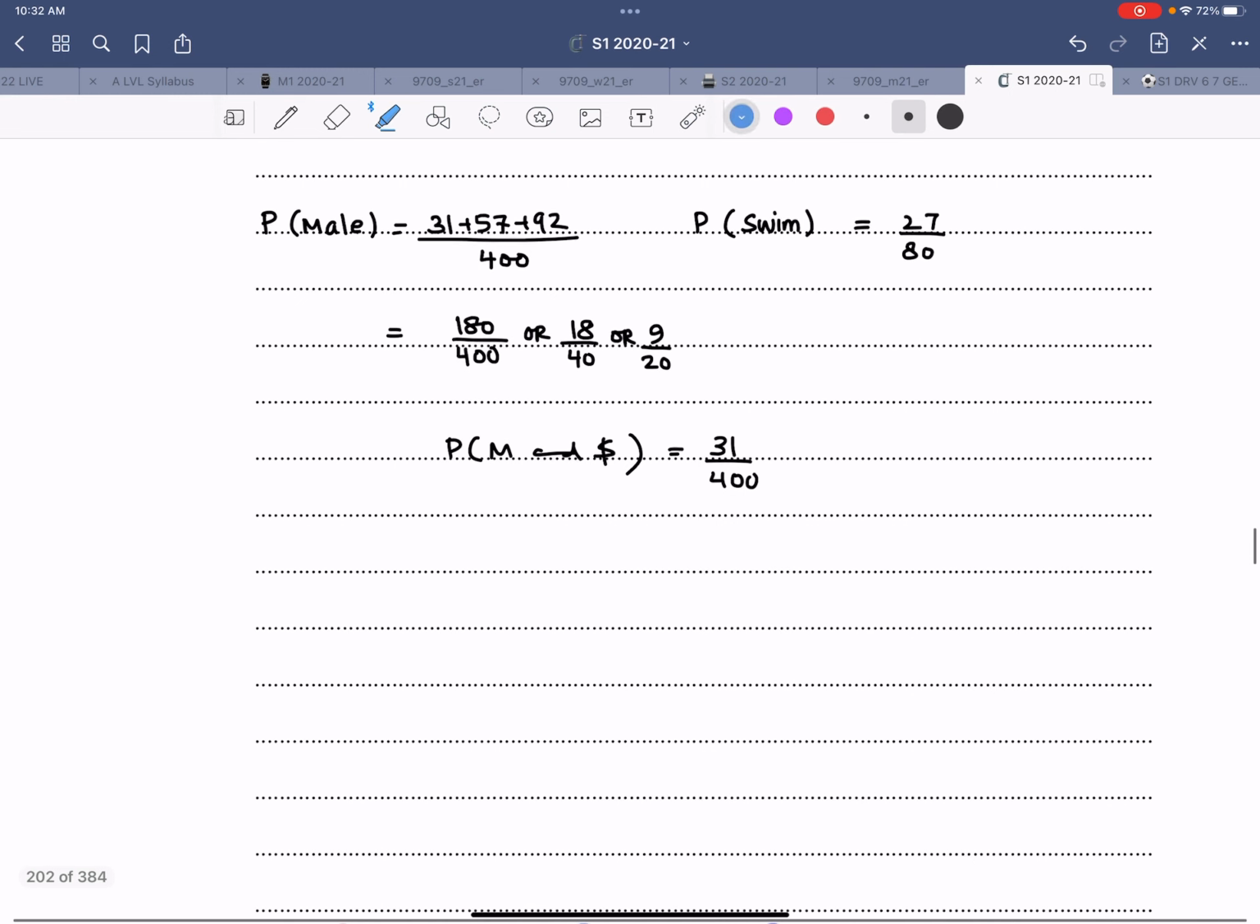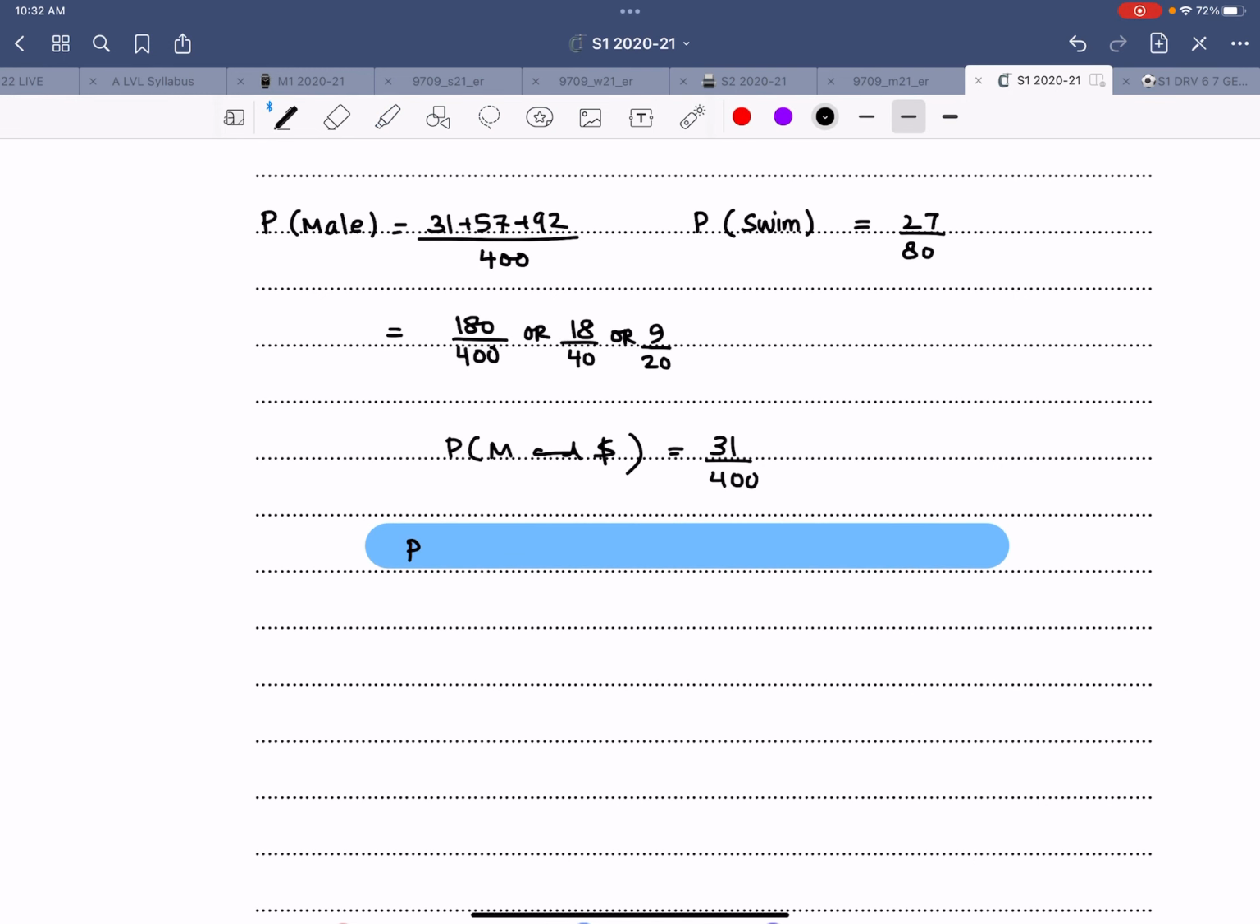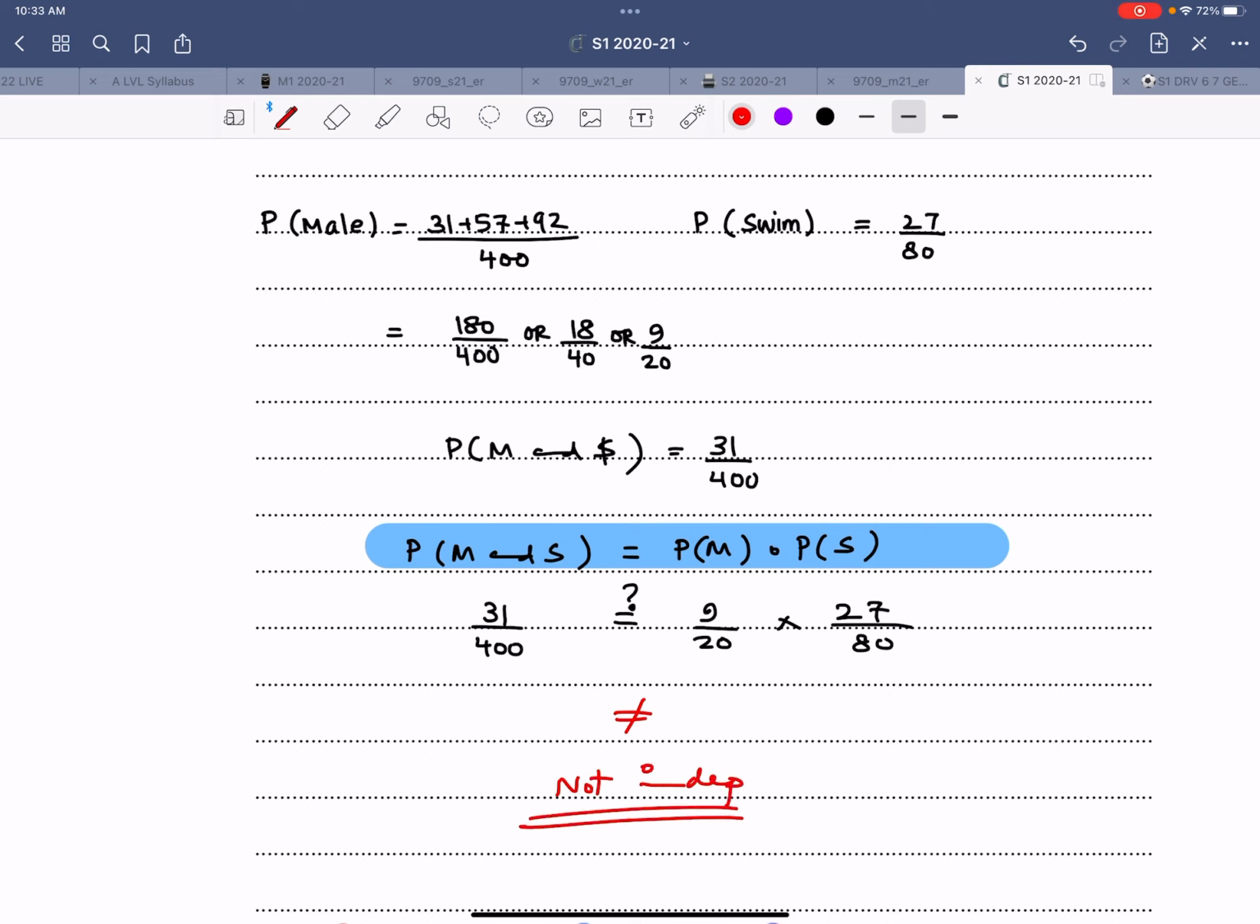What is the equation for independence? Is the probability of M and S equal to the probability of M times the probability of S? The left side is 31 over 400. The right side is 9 over 20 times 27 over 80. When you multiply, it's not equal. Therefore, the two events are not independent. That is all that is needed in this particular question.